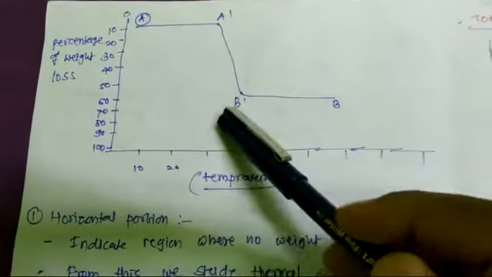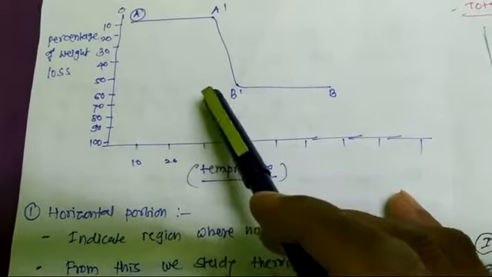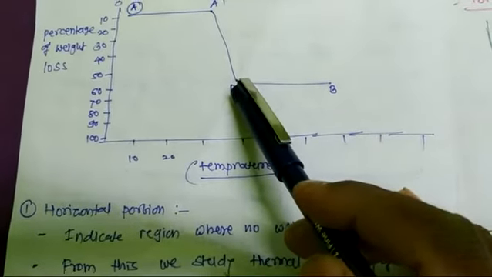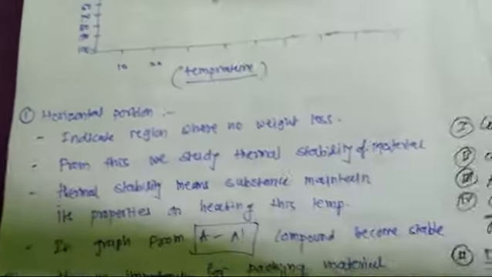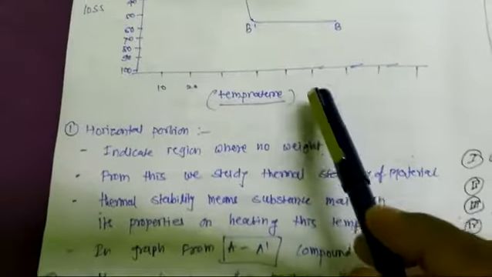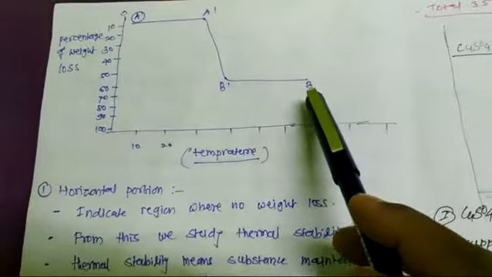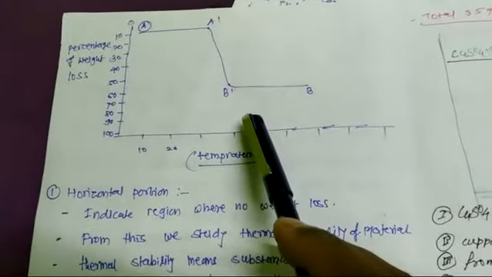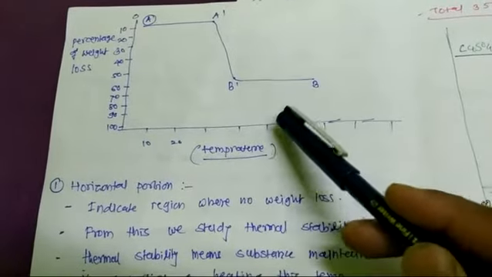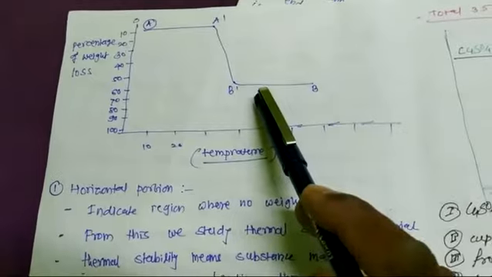This is important: the curve from A1 to B represents weight loss. Weight loss indicates the decomposition or evaporation of the substance.